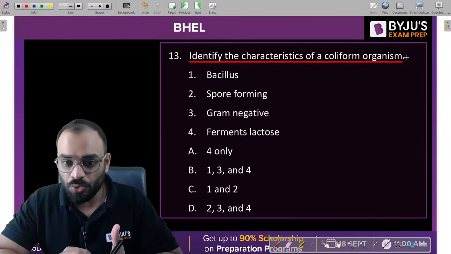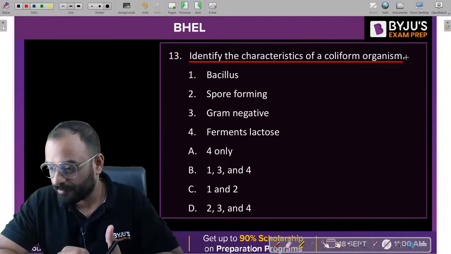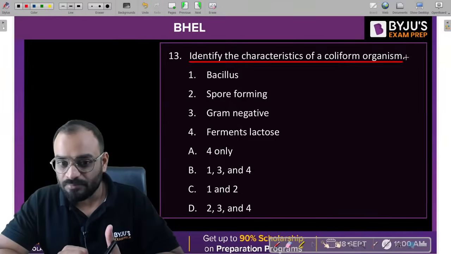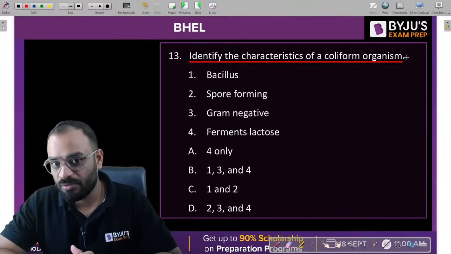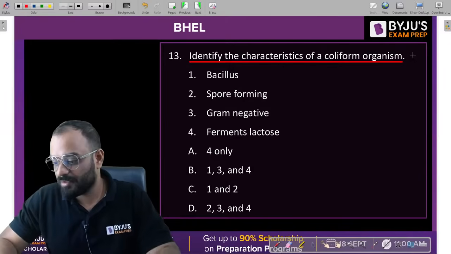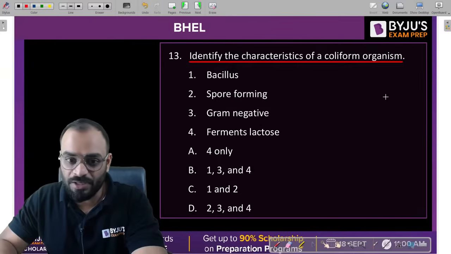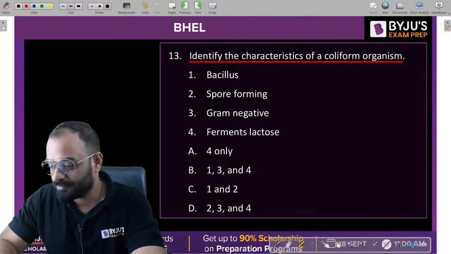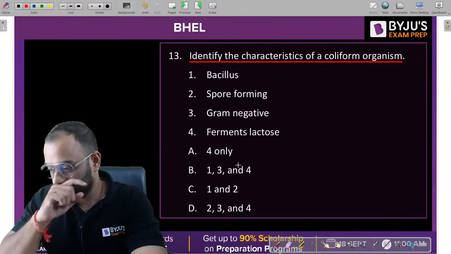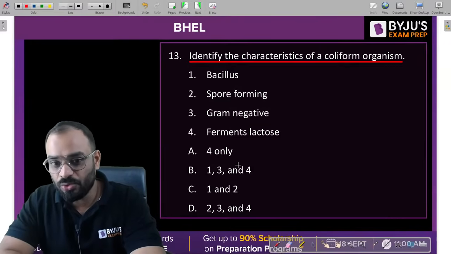It is D, 2, 3, 4. Any other student? Anushka, D. Santu, B, 1, 3, 4. D, 2, 3, 4.